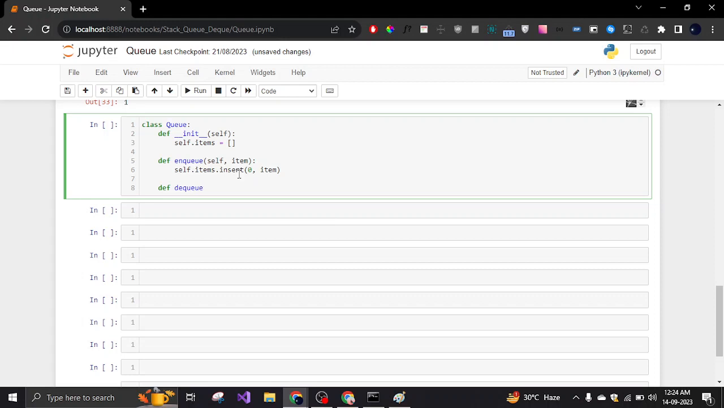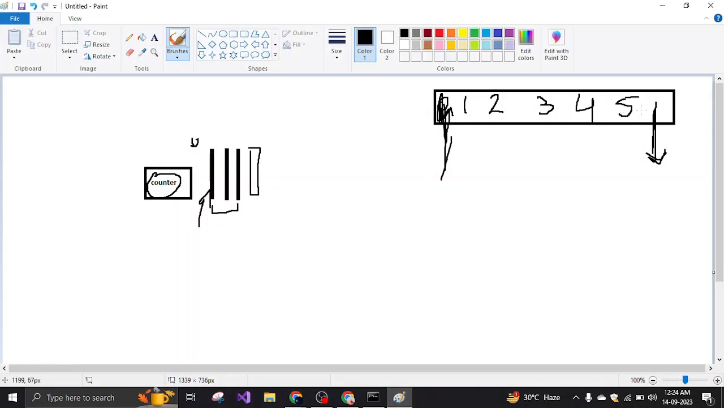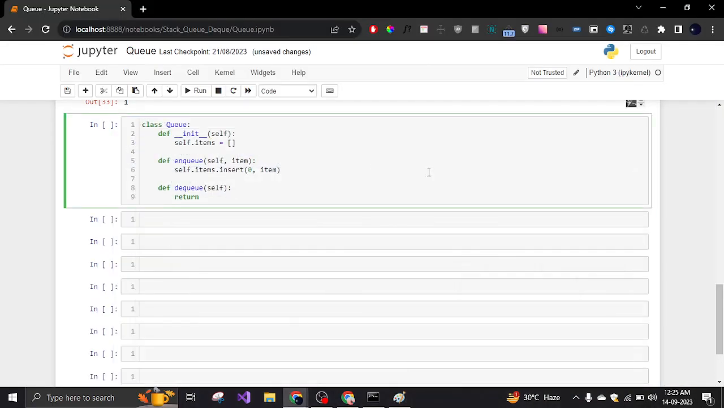Now we will also use a dequeue. These spellings are really weird, but it takes self, and doesn't take any other arguments, and then we are going to return the deleted item. So the way we are going to do it is, as we said, that we are going to delete from the last of the list, and Python has a function called pop, which deletes an item from the last of the array or list.